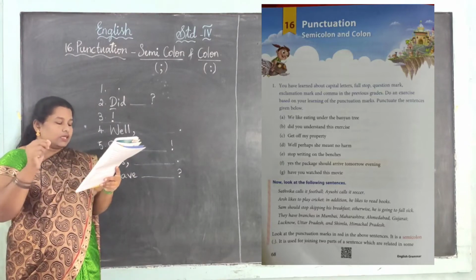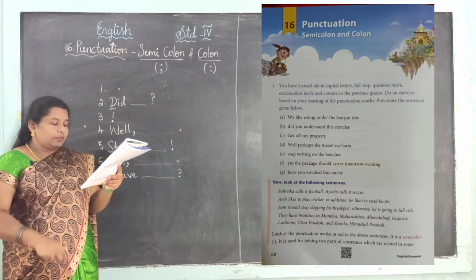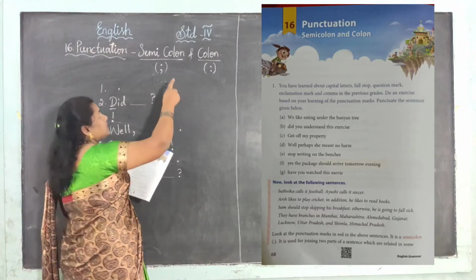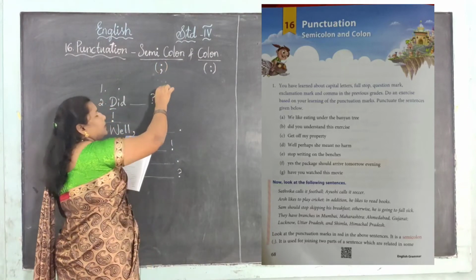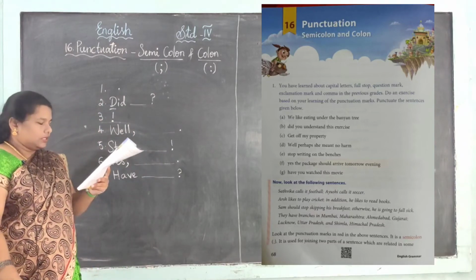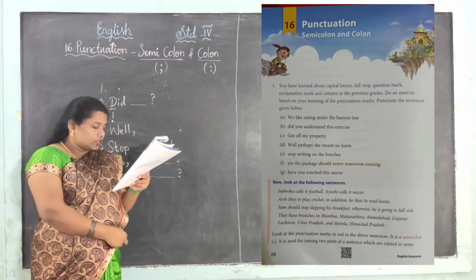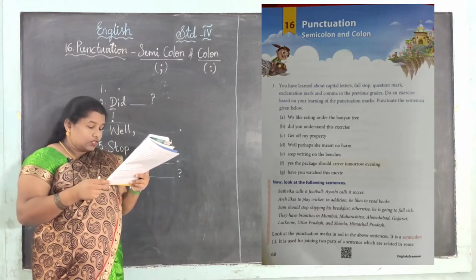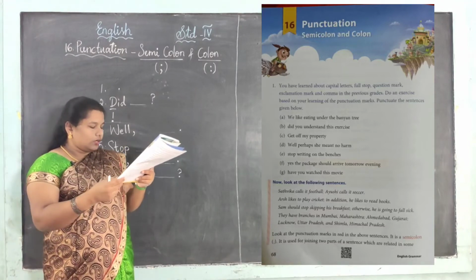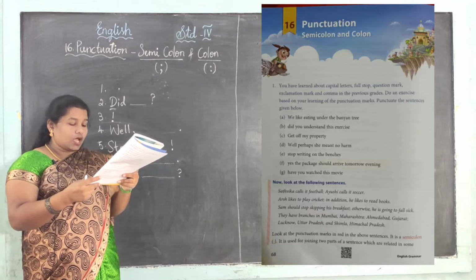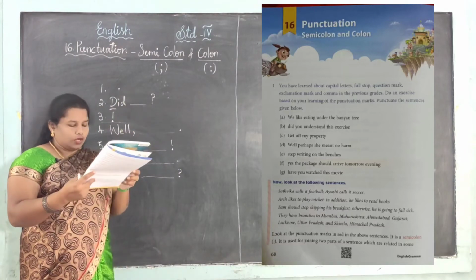See the sentences. Satvika calls it football. Then there is a semicolon. This is a semicolon. What is the symbol of a semicolon? The symbol of a semicolon is one point at the top and one comma at the base. Okay, this is the symbol of a semicolon. Yes, and see the next sentence. Ash likes to play cricket. And in addition, he likes to read books. See, all these sentences come with a semicolon. Look at the punctuation marks in red in the above sentences. It is a semicolon. Yes, already I told you it is the semicolon symbol.